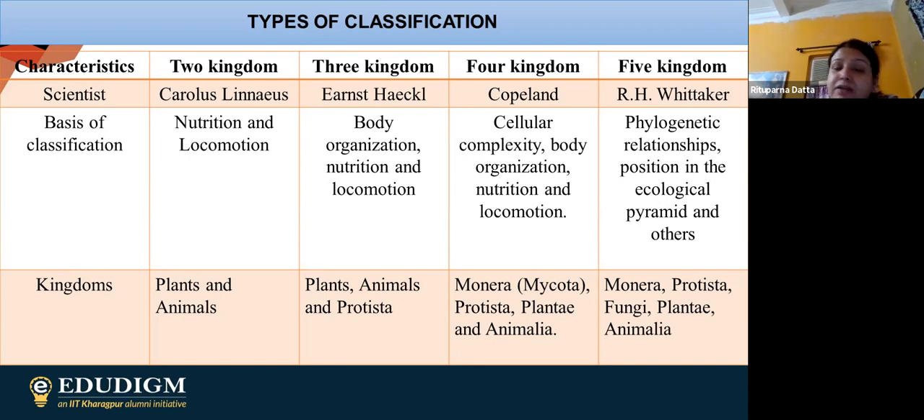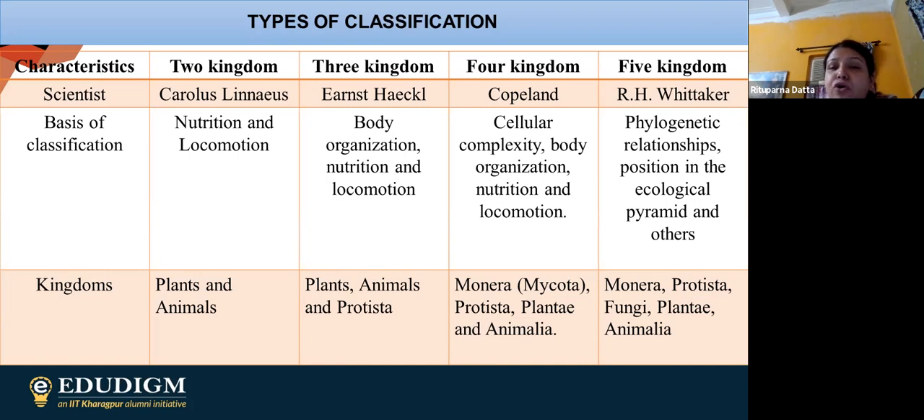Obviously, plant is having autotrophic nutrition and no locomotion. In case of animal, they are having heterotrophic nutrition and they have locomotion. So this is how the kingdoms are coming in case of two kingdom. Next, in case of three kingdom, we are having three bases. What are those? Body organization, nutrition, locomotion. And those are plant, animal, protista. So these three kingdoms are there in case of this type of classification.